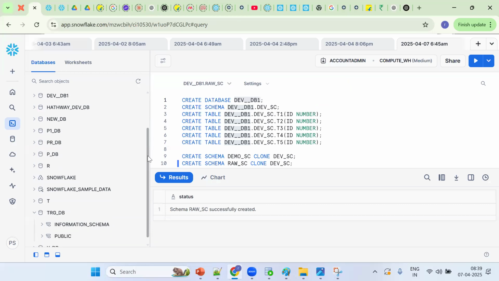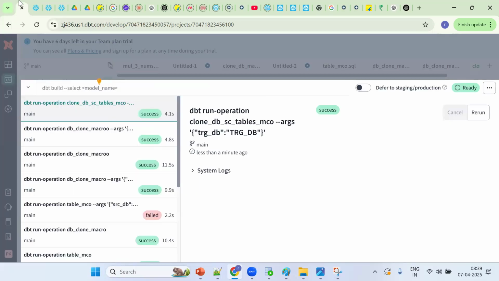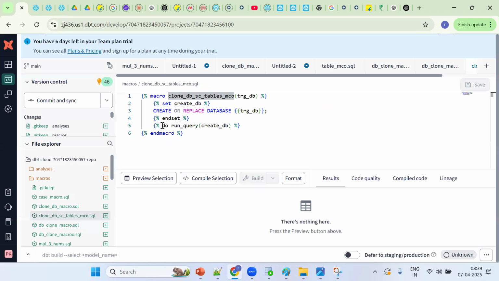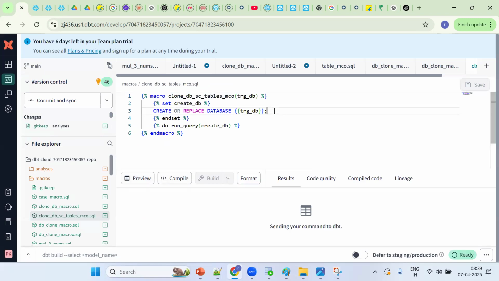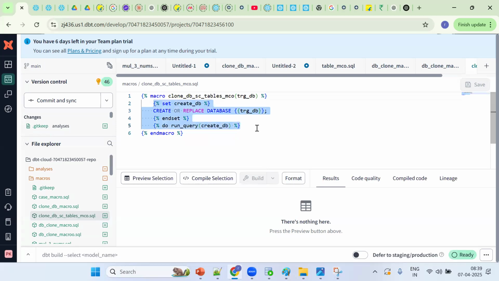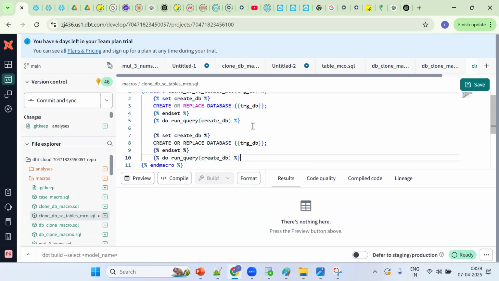With what schemas by default? Public schema and information schema. So the first task is completed. What is the second task? Schema creation. Remember, we can put everything in one place, but for logging purposes we can make it separate. So Control C, Control V. Now the schema should be created.